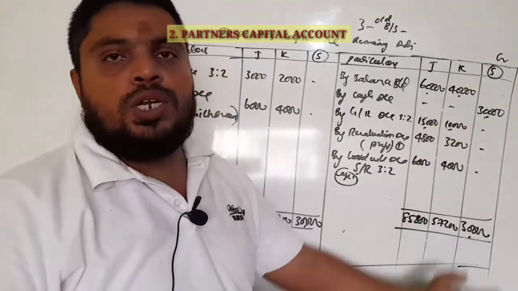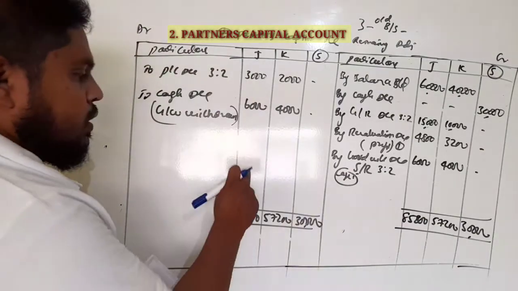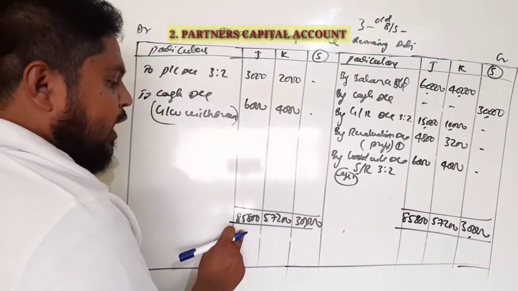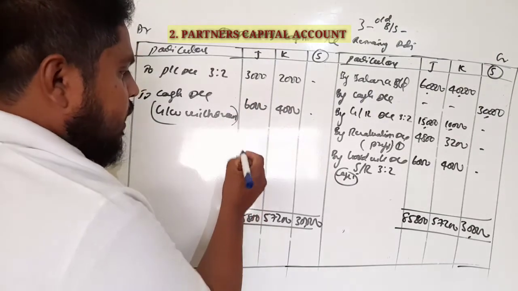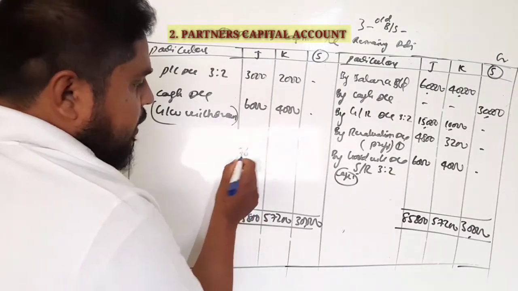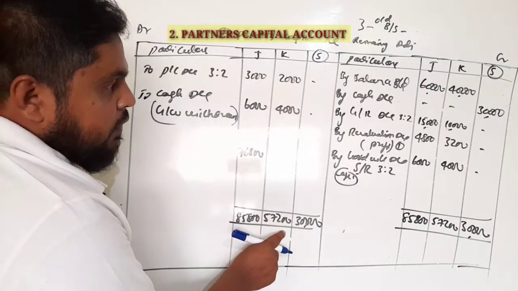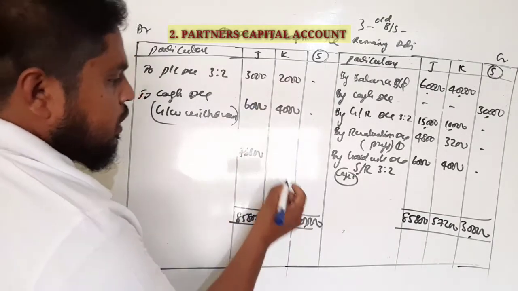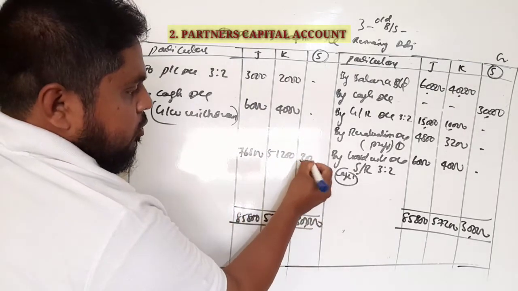So the highest amount you got is on the credit side. So credit balance minus debit balance. In 85,800 you have to minus 9,000. So if you minus 9,000, 76,800, and next 57,200 minus 6,000, 51,200, and this is 30,000.